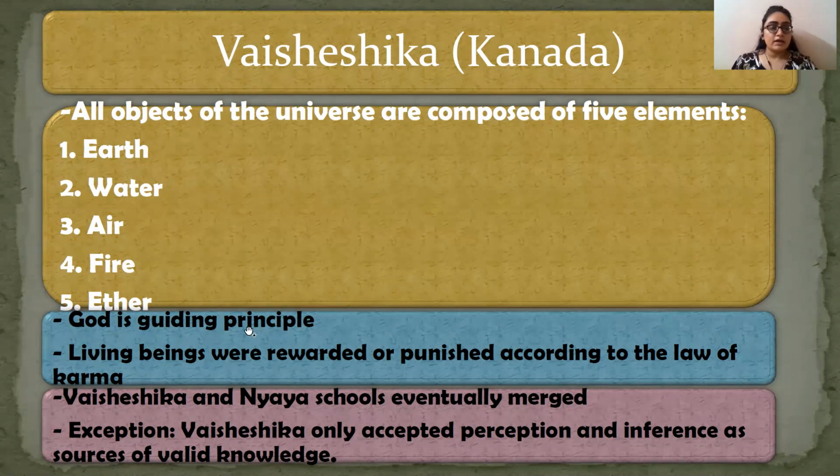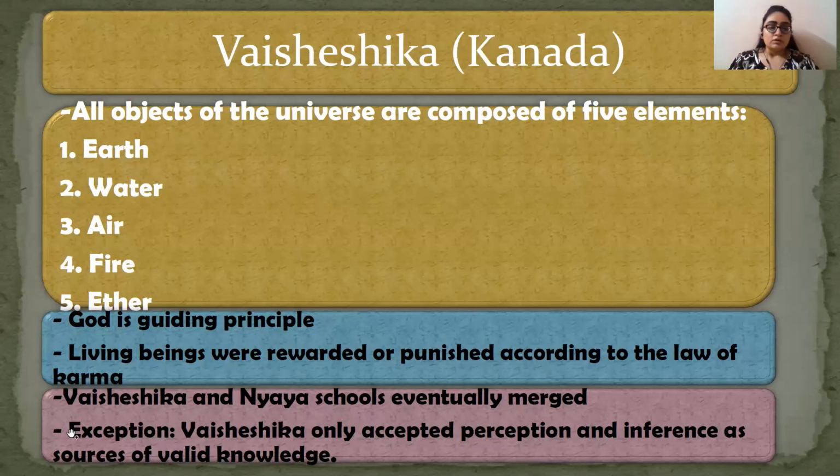God is the guiding principle, and living beings were rewarded or punished according to the law of karma. Hence, the Vaisheshika school of philosophy believes in God as well as in the law of karma. That is, जो जैसा बोएगा वो वैसा पाएगा. अगर आप किसी के साथ बुरा करते हो तो गॉड आपके साथ भी बुरा करेगा. This is the law of karma. For good deeds you will get good in return, and for bad deeds or actions you will get bad in return. That is your law of karma. So the Vaisheshika school believes in both God and the law of karma.